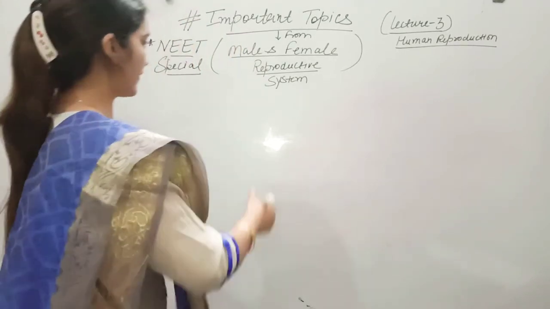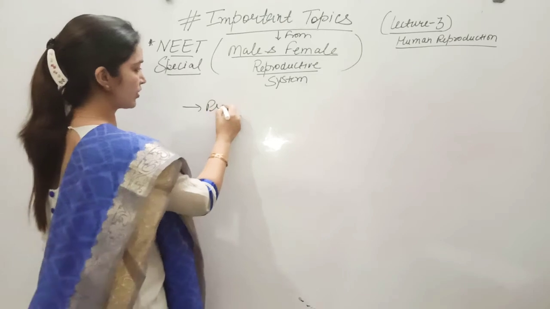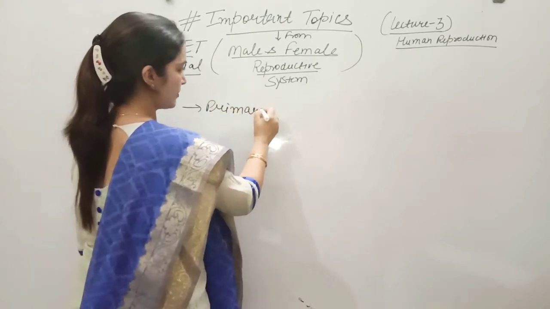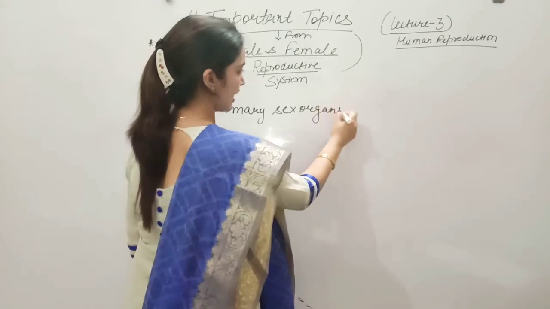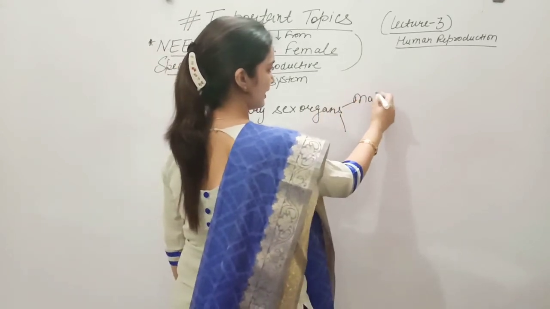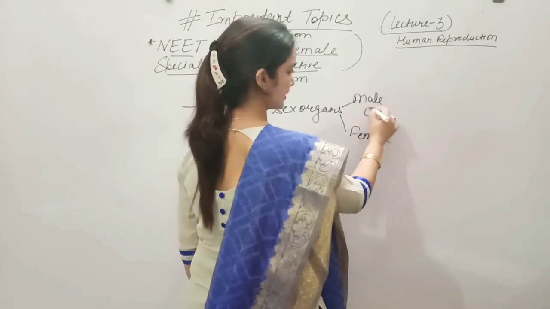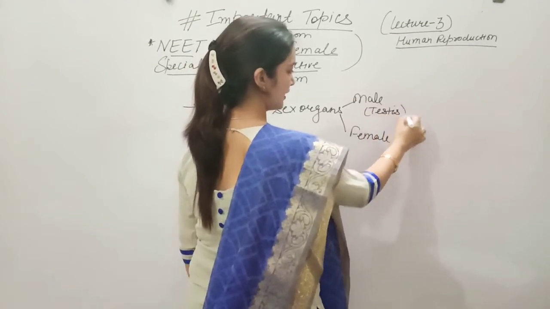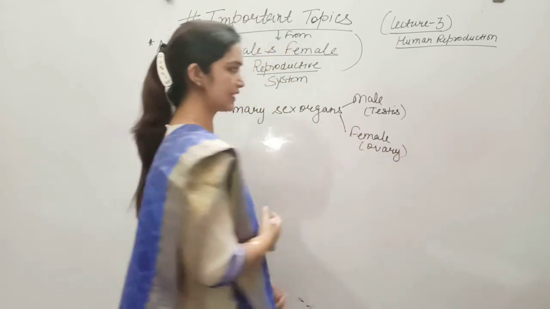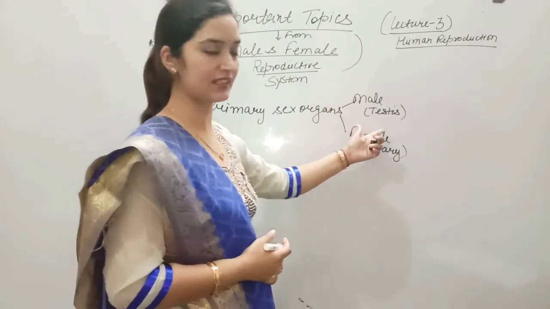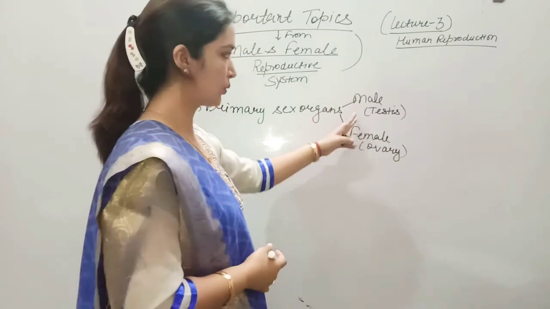So students, we have done the male and female reproductive system, in which the primary sex organ in the male is the testes, and in the female the primary sex organ is the ovary. In both cases there is a pair: a pair of testes and a pair of ovaries, which means they are 2 in number.